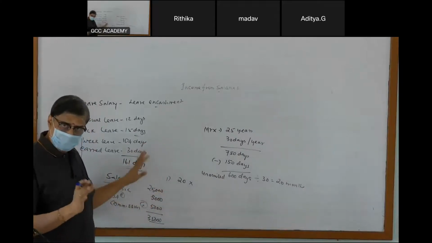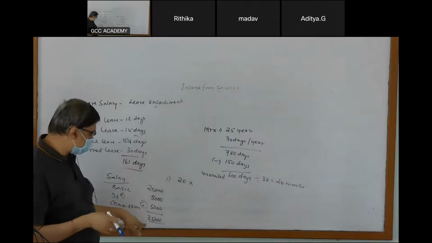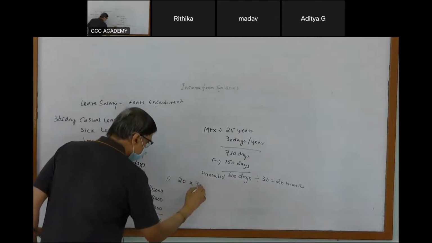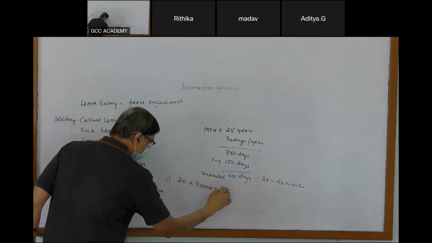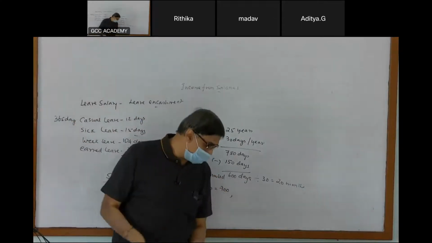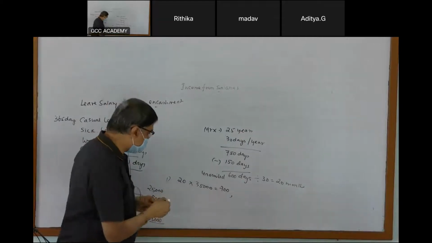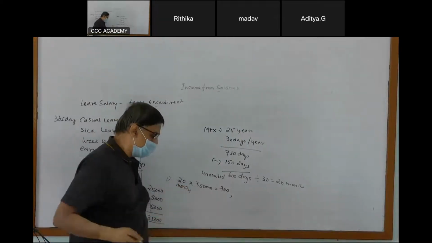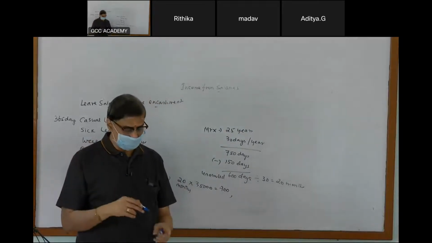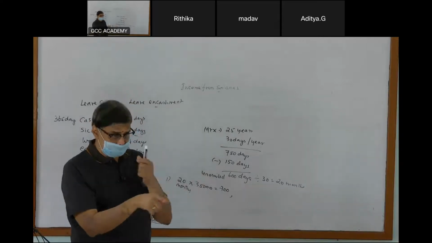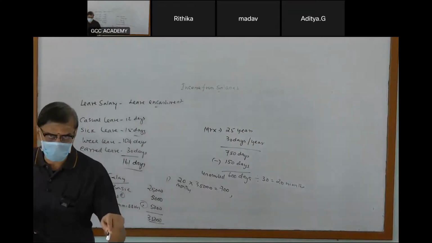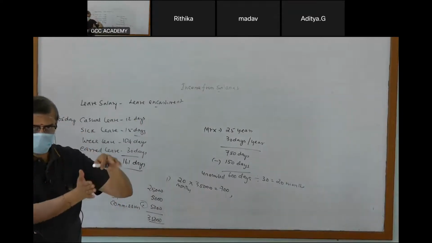He is getting 25,000 rupees a month for the last 10 months. So what is the average monthly salary? The 10 months average salary. This is slab 1. Read the first point now: period of earned leave in number of months into the average monthly salary. Note down that it is the average monthly salary for the past 10 months, that is, from retirement going back 10 months. Say he retires on 31st March, then March, February, January, going in reverse.